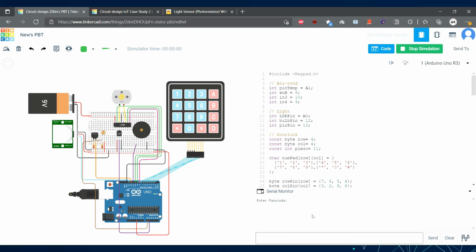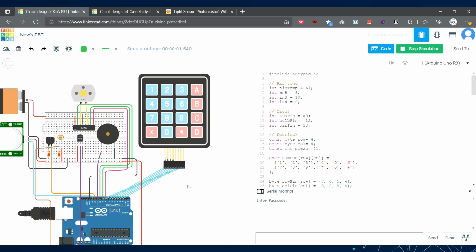So I open the serial monitor, and the system asks us to enter the passcode, and now I'm going to type the wrong passcode.